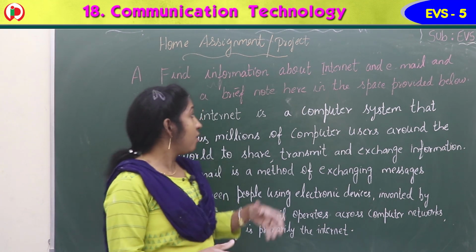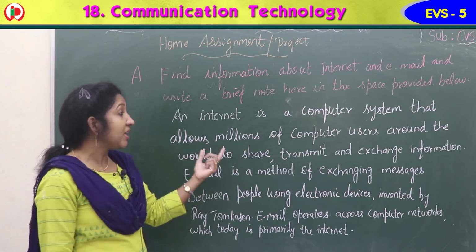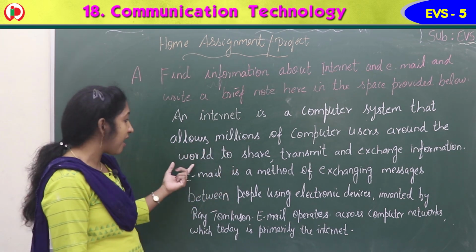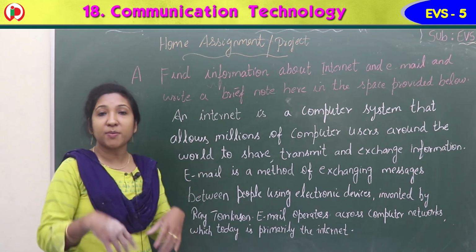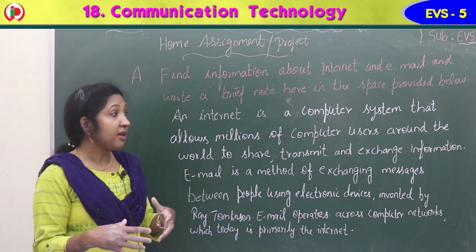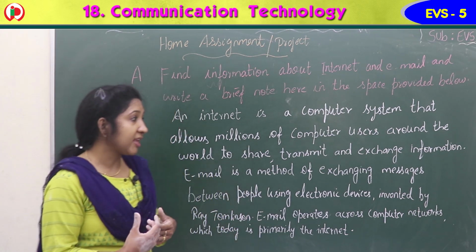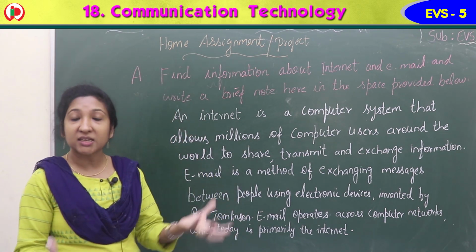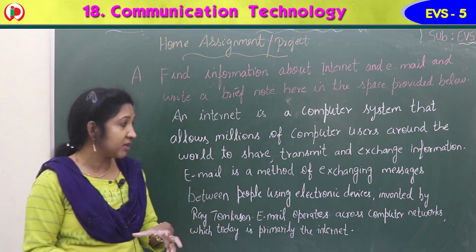So internet is a computer system that allows millions of computer users around the world to share, transmit and exchange information. They share, receive and send messages or information. That is, internet is a computer system which connects all the computers around the world.